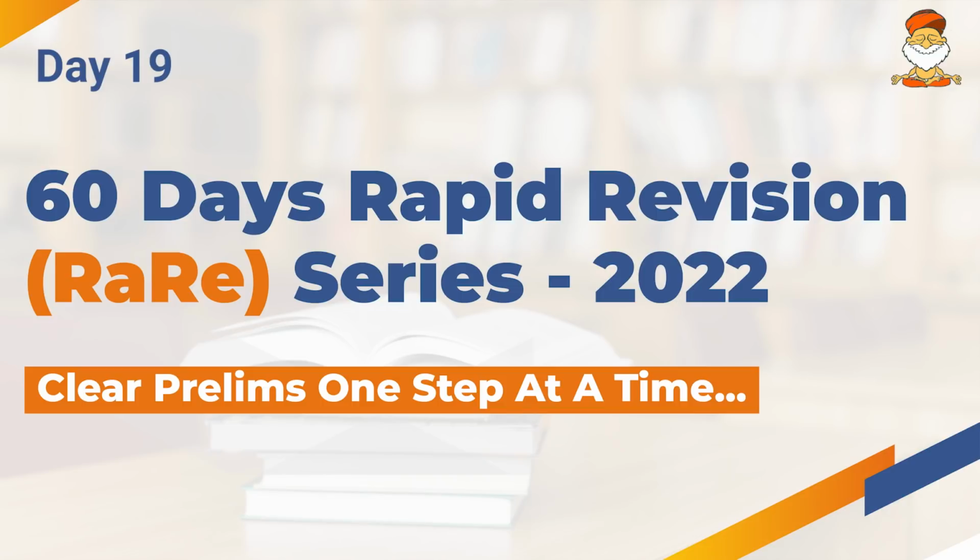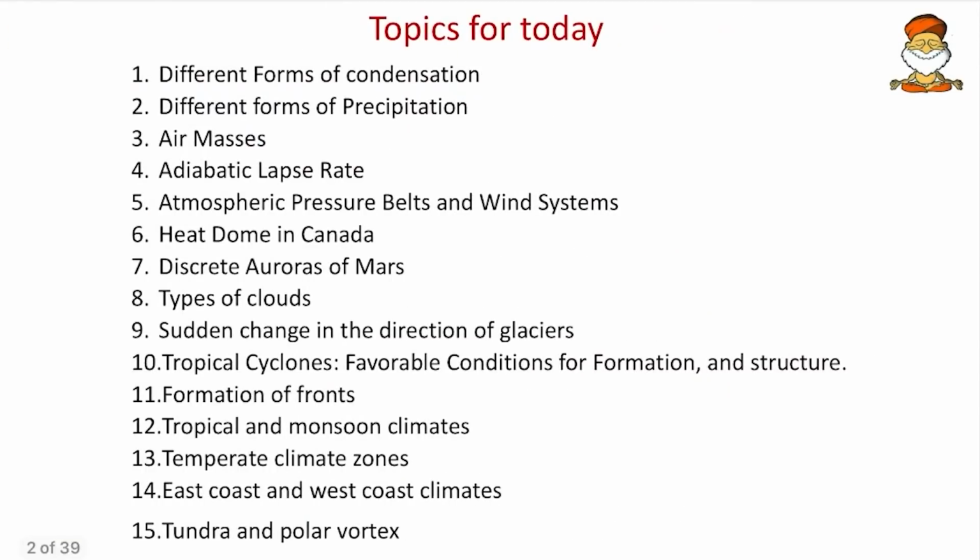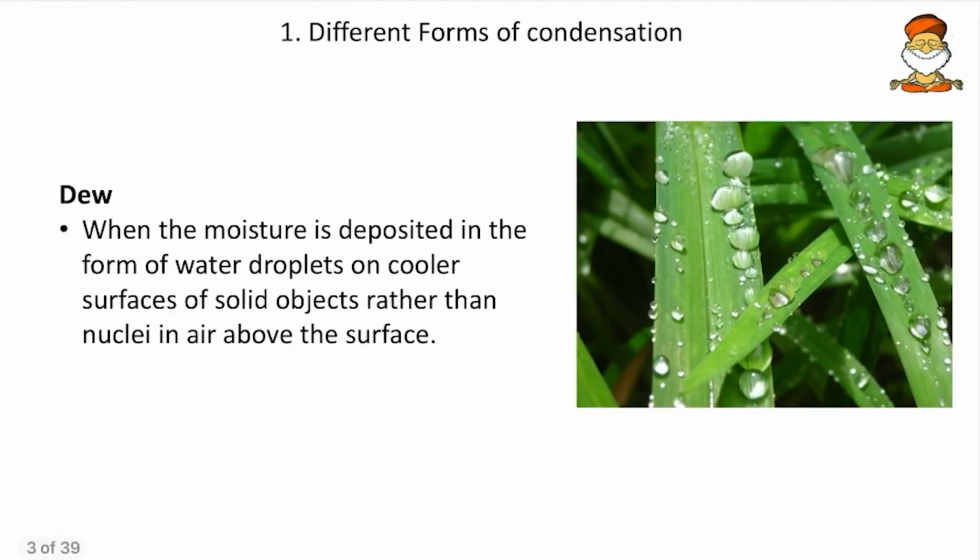This is day 19 and we take up geography topics. So these are some of the topics that we are going to discuss today. First we take up different forms of condensation. Friends, we always have a confusion about which is a form of condensation and which is a form of precipitation, so here we get a clear idea.